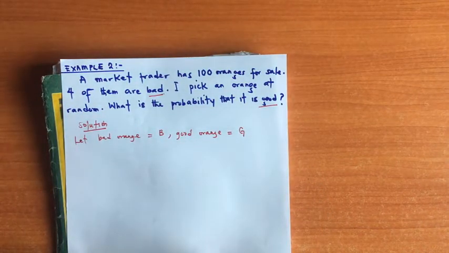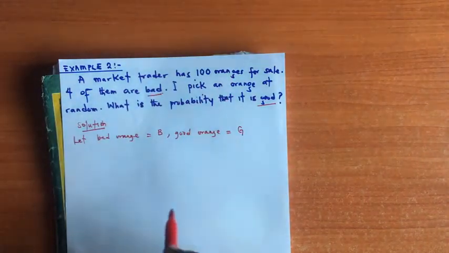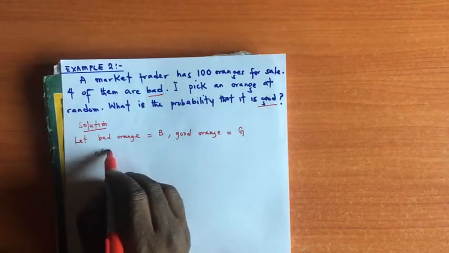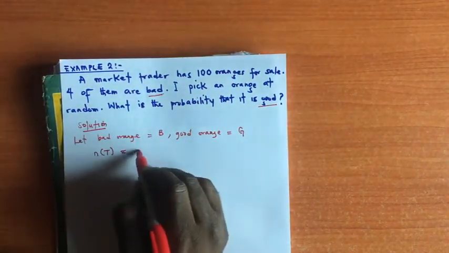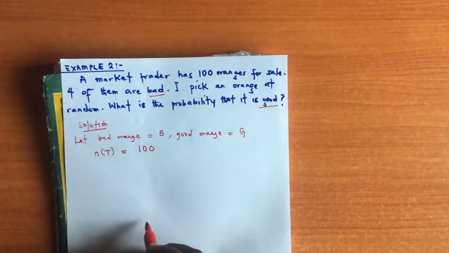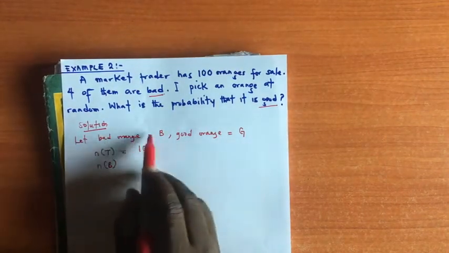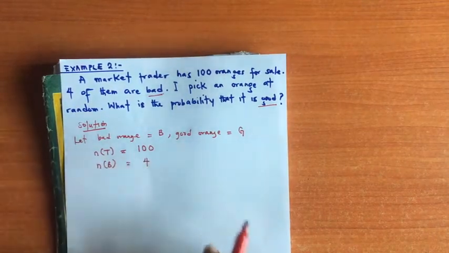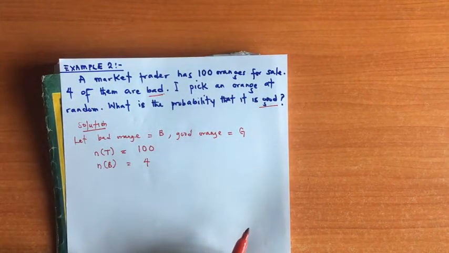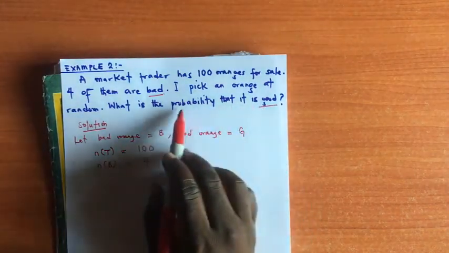Can you see that? So here the market trader has 100 oranges. We can now write that the total number of possible outcomes is 100. That will be the total number of oranges. Now 4 of them are bad. That means the number of bad oranges is 4. But the question demands the probability of selecting an orange that is good.